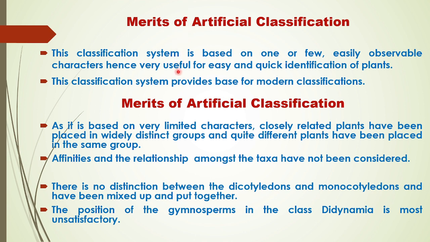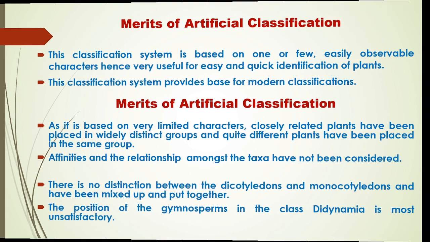So in this video, we have learned about the artificial classification system, and we focused on the sexual classification system, which was given by Linnaeus. In further videos, we will focus on other classification systems, including the natural and phylogenetic classification systems.